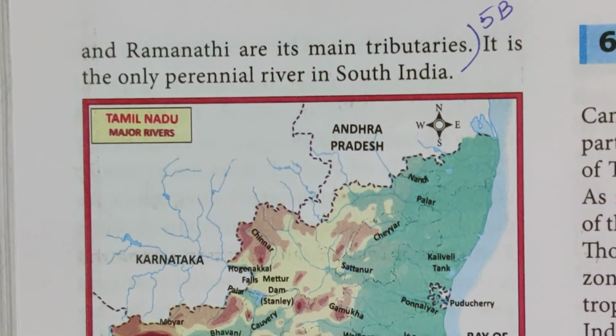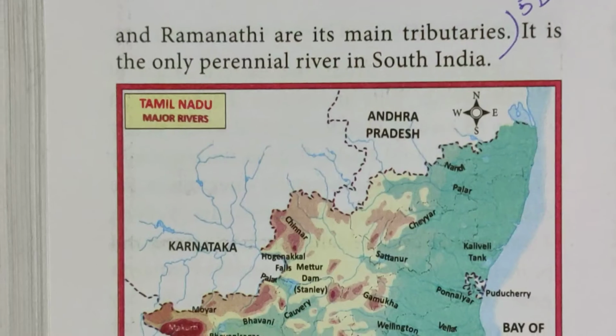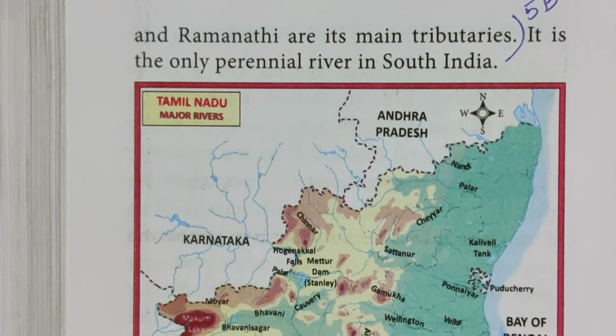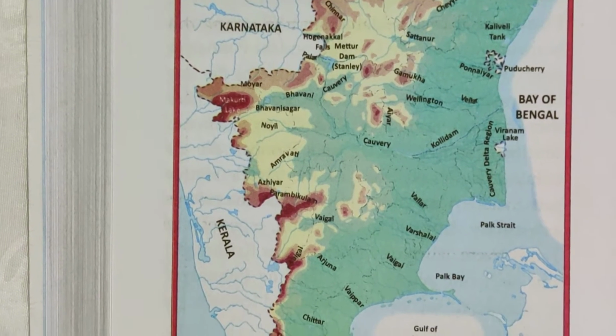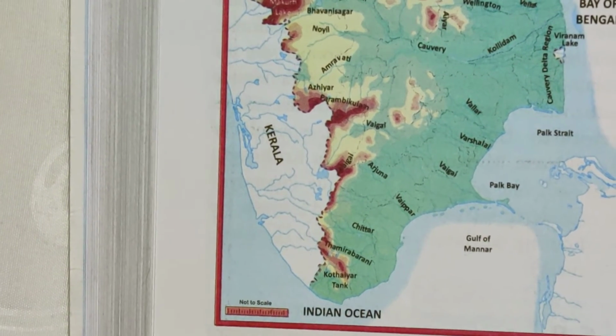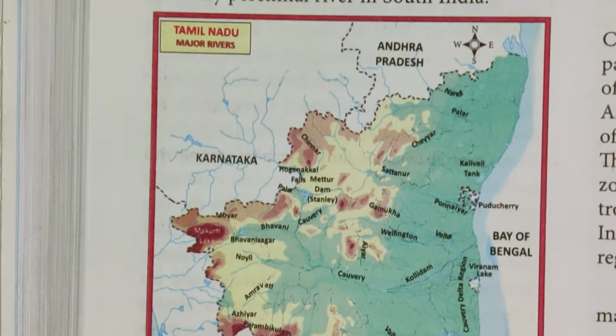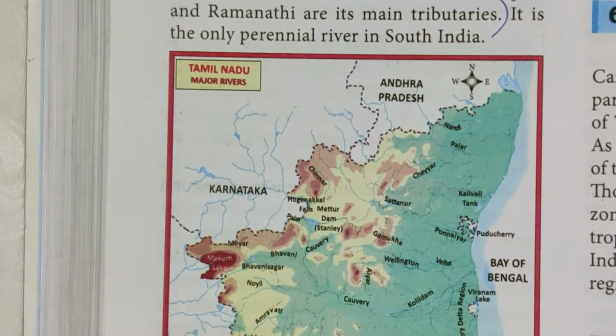Ramanadi is another of its main tributaries. It is the only perennial river in South India. Throughout the year you can get the water supply. This is the major physiographic divisions and the rivers map that you can identify.